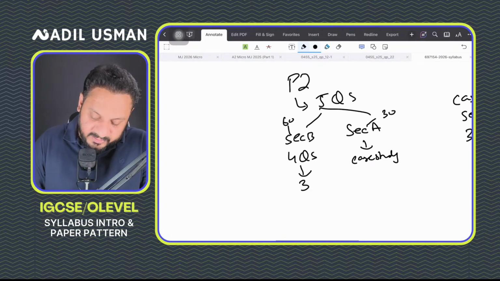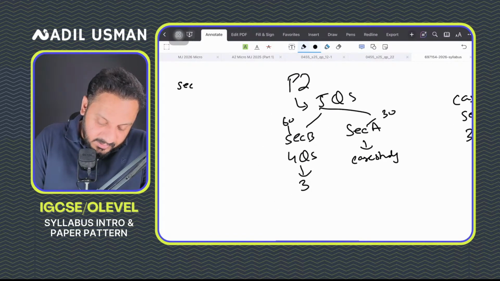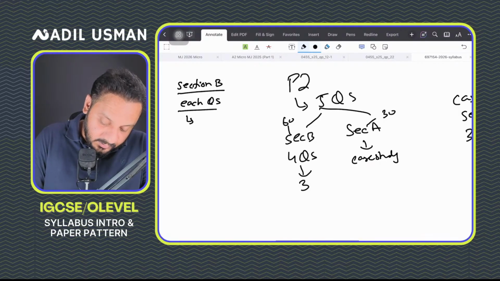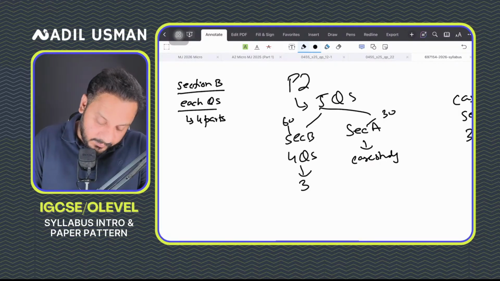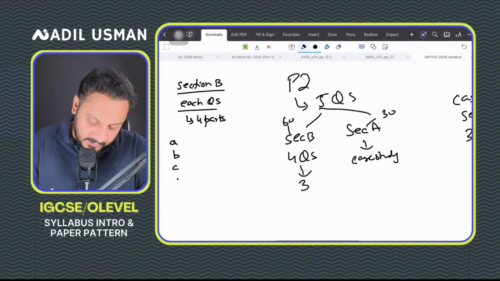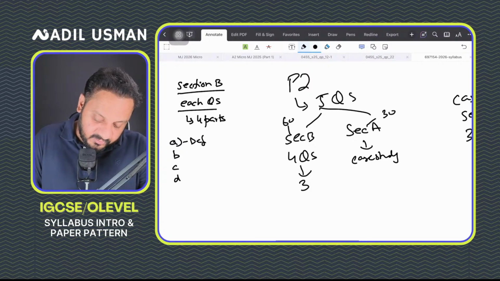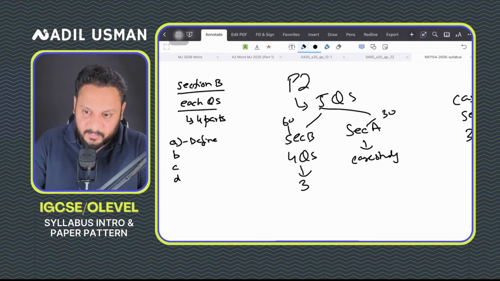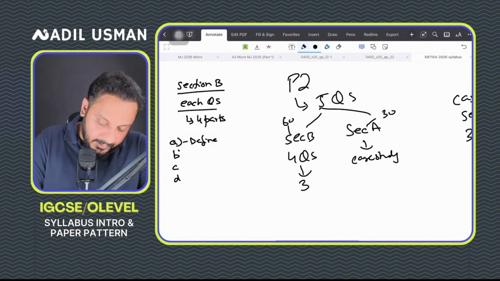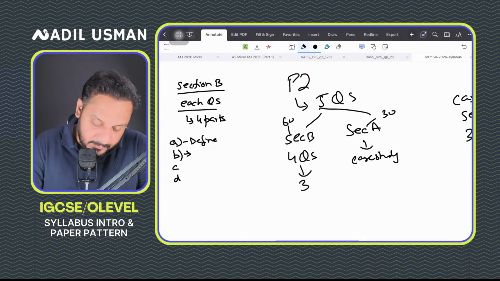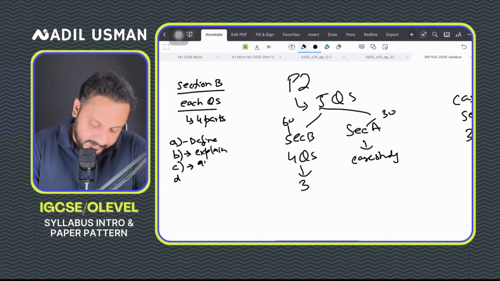But one thing I want to tell you is that in section B, each question is of 20 marks. Every question is divided into 4 parts, that is part A, B, C, and D. Part A is a definition question, so it will always be a define question. Part B would be an explain question. Part C would be an analyze question.